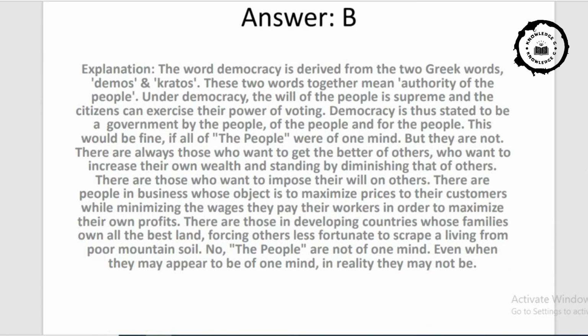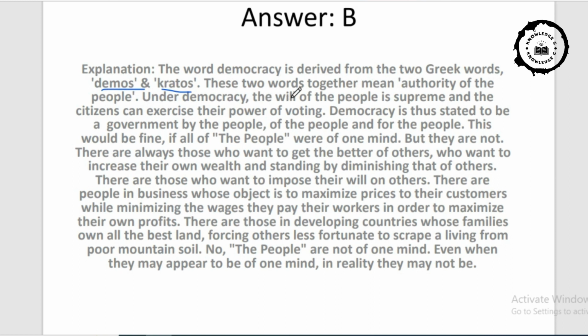See, I am giving the explanation also. You can use this explanation to read or to know the subject or to know more about the topic in a better manner. So please read the explanation part carefully. Here I am reading out the whole explanation part. The word democracy is derived from the two Greek words, that is demos and kratos. These two words together mean authority of the people.